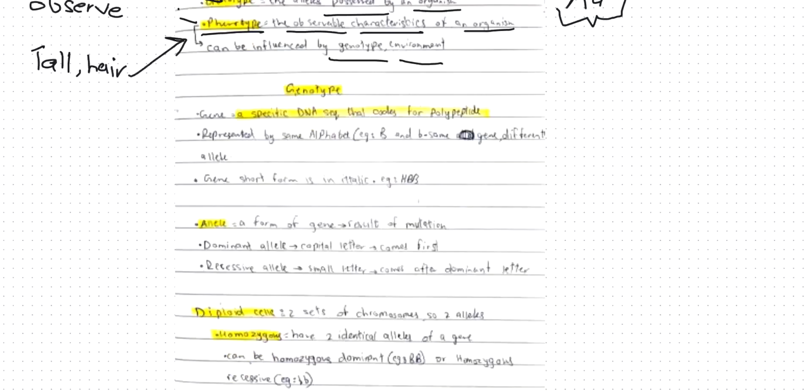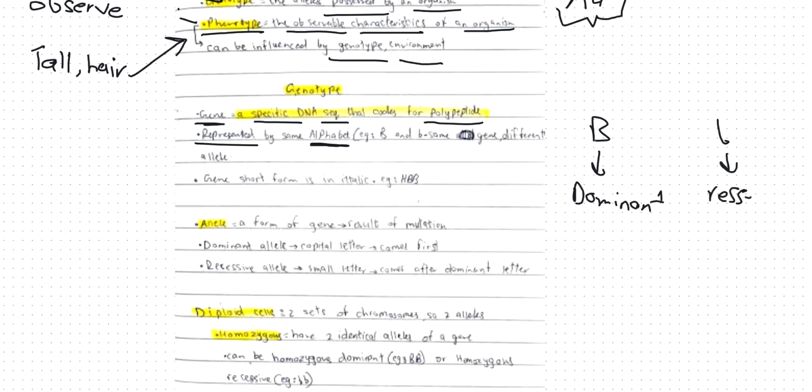What is a gene? A gene is a specific DNA sequence that codes for a polypeptide, and it's represented by alphabets. Capital B is usually called the dominant allele, and the small letter refers to the recessive allele. What is an allele?